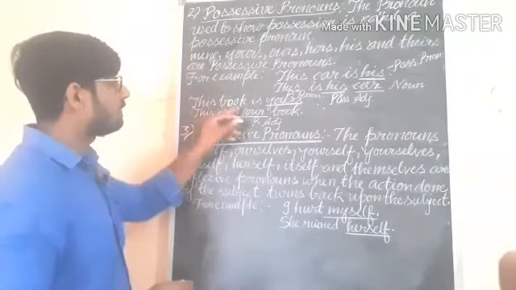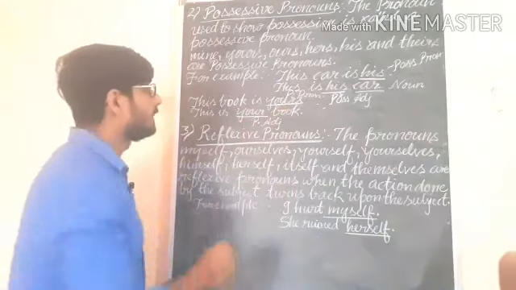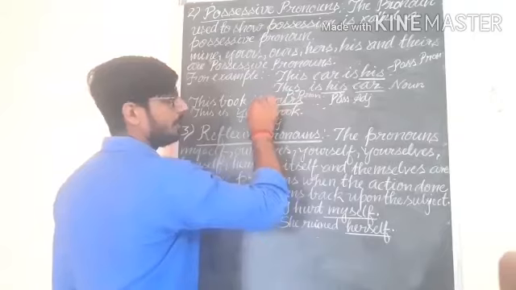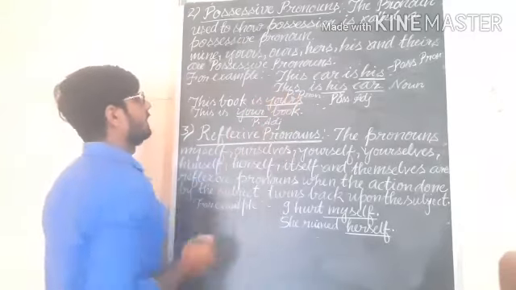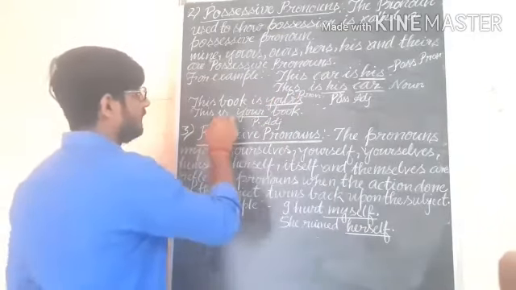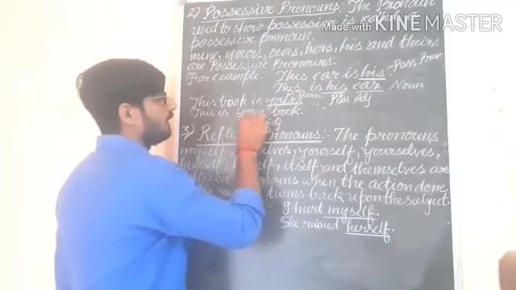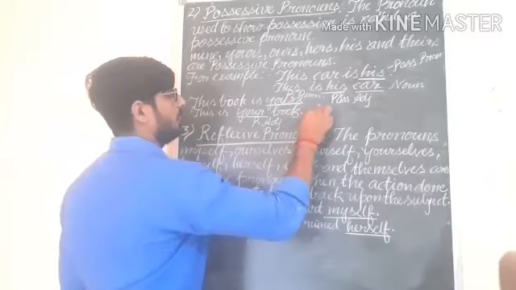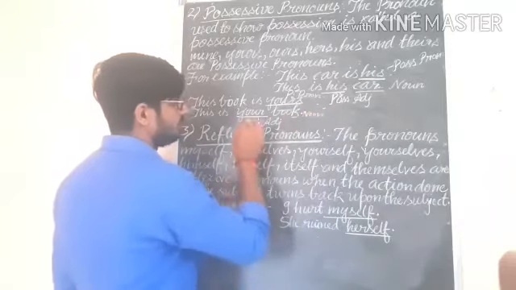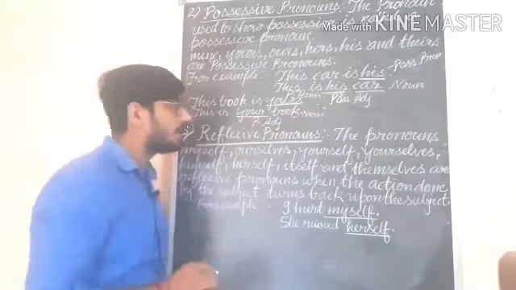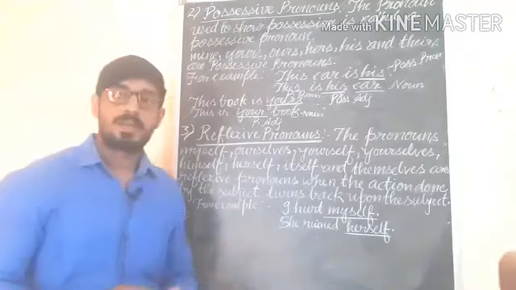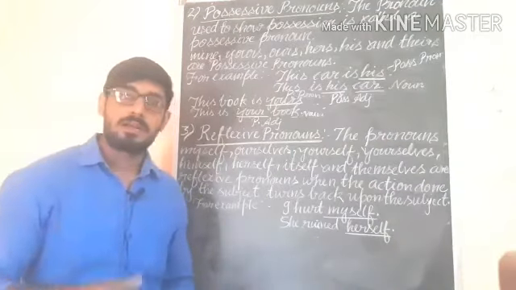Second example, this book is yours. In this example yours is possessive pronoun. You are getting helping verb is before yours. The second example, this is your book, and your is possessive adjective because you are getting book noun after your possessive adjective. So you know that after adjective noun will come.